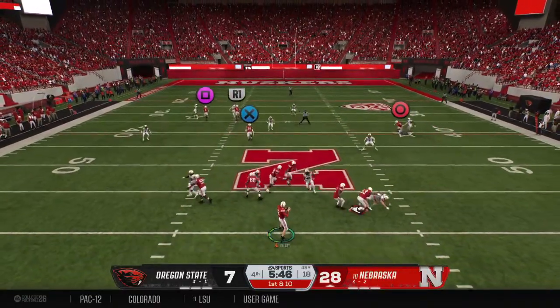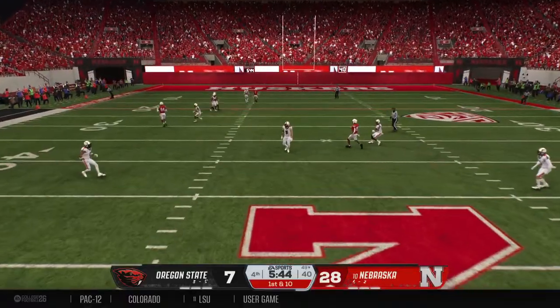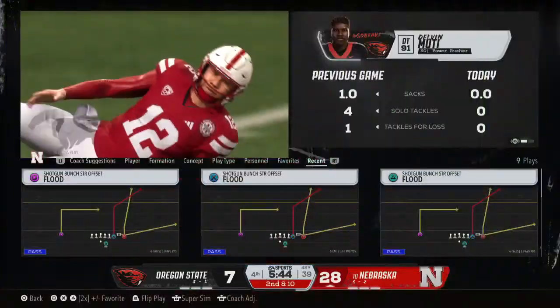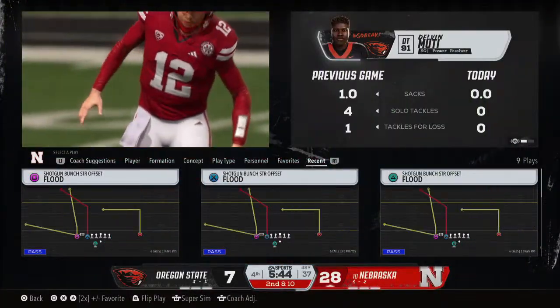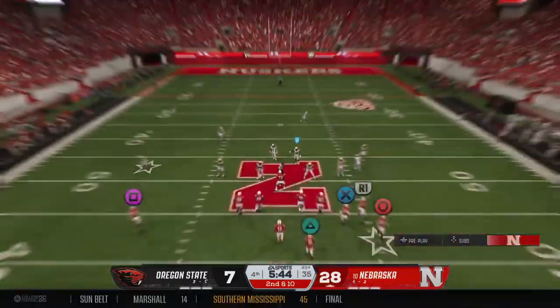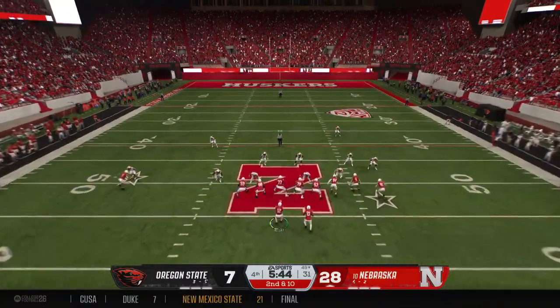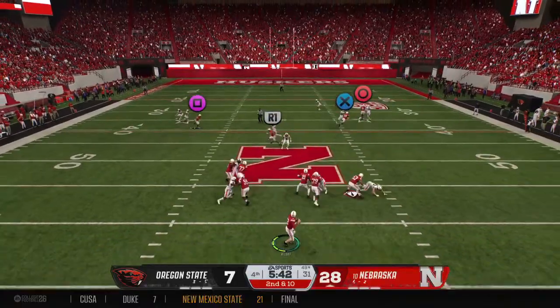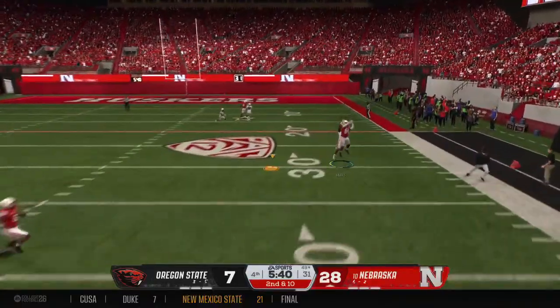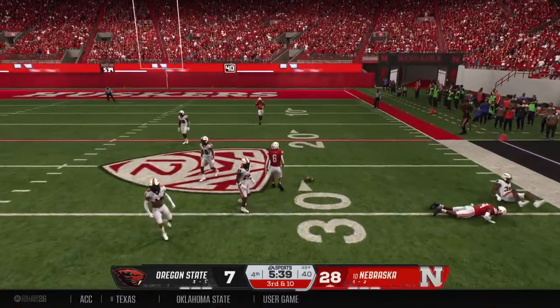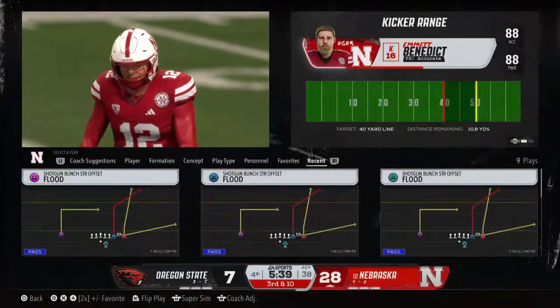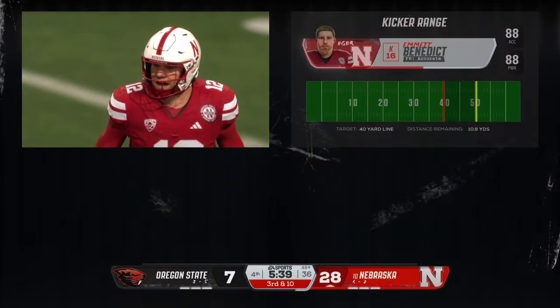Looking to throw on 1st down. Hit hard just as he released it on 1st down and just couldn't get it to the receiver. Backed up now, here's 2nd and long. Wants to go up top. Throws for the tight end. And that's going to fall to the ground incomplete. That was a physical matchup there.